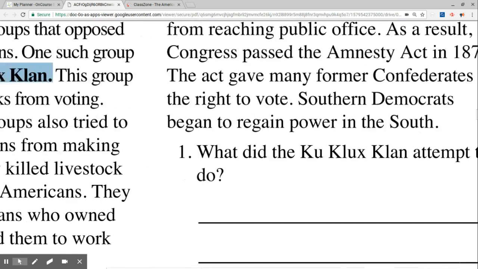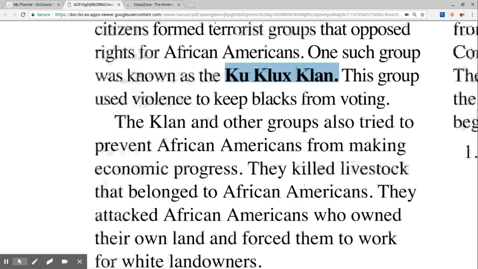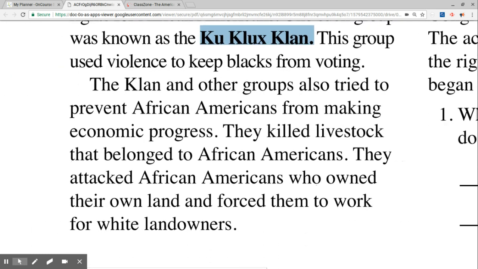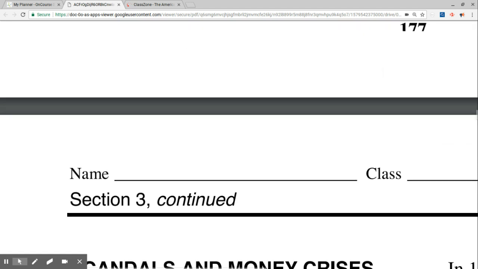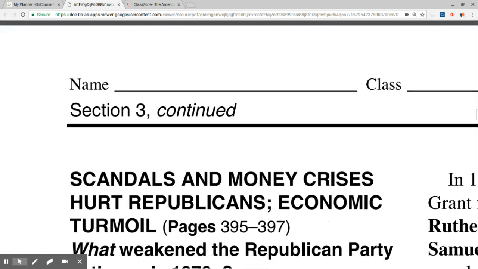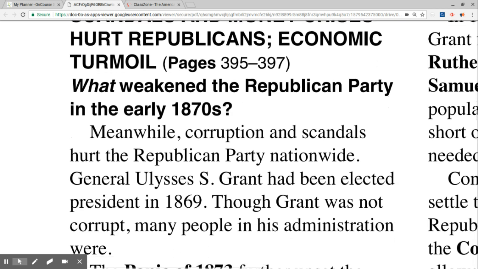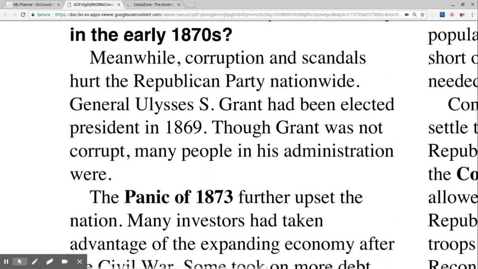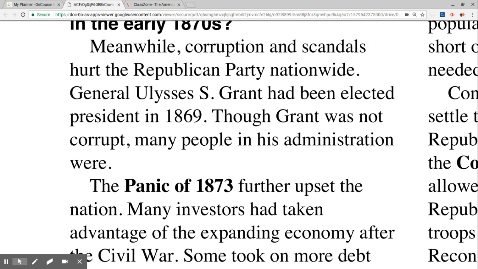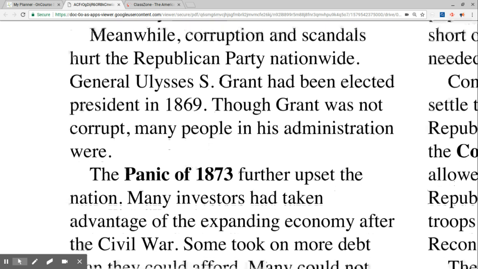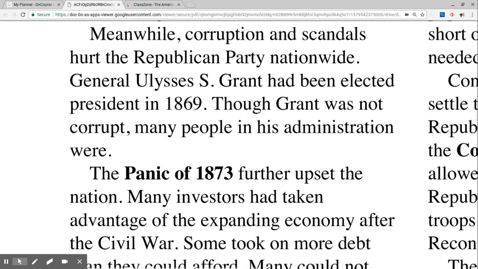Scandals and money crises hurt Republicans. Economic turmoil. What weakened the Republican Party in the early 1870s? Meanwhile, corruption and scandals hurt the Republican Party nationwide. General Ulysses S. Grant had been elected president in 1869. Though Grant was not corrupt, many people in his administration were.